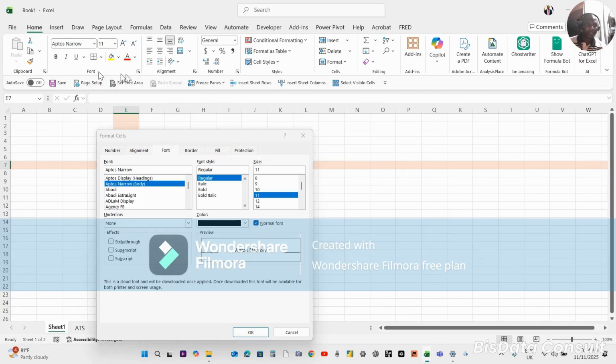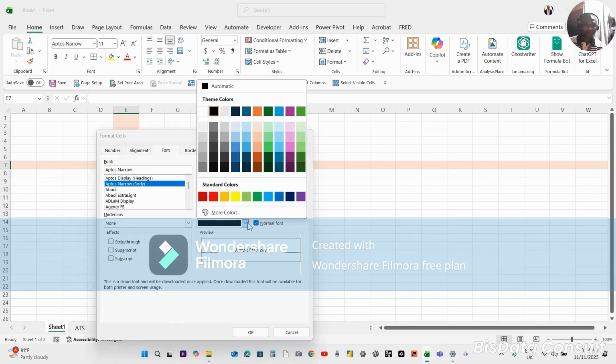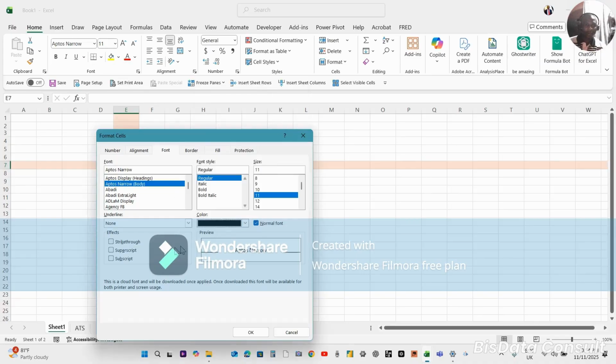I give this font example. This is Font. Everything you can see, it highlights Font here. So everything you want to do with formatting font, like you want font type, you want font strike through, effects and all of that. You want font style, like bold, italics, regular. You want font size, the color you can change. So some of them have been made available as shortcuts here, but the detail of it and more can be gotten here.